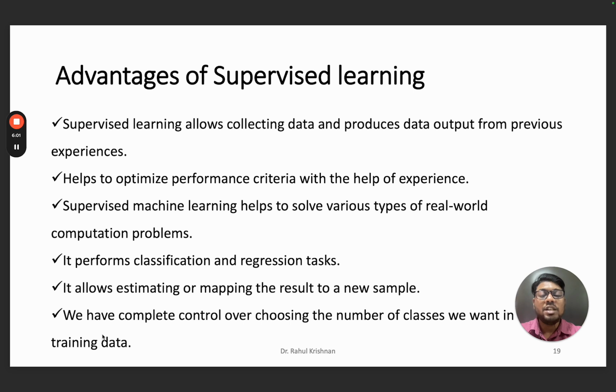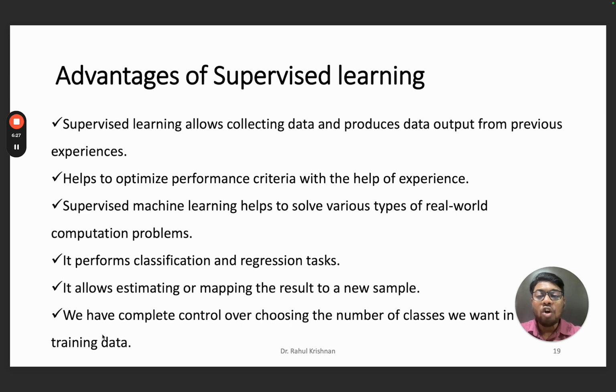Now we will see the different advantages of supervised machine learning. Starting from the first, supervised machine learning allows collecting data and processing the data output from previous experience. Specifically, this data is labeled, and only then can we apply supervised machine learning.